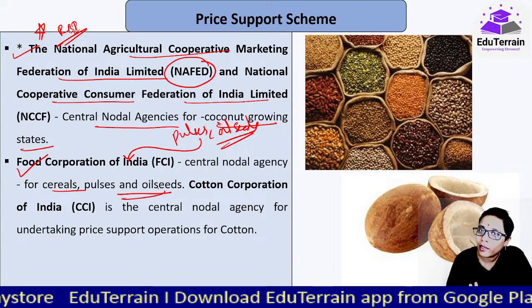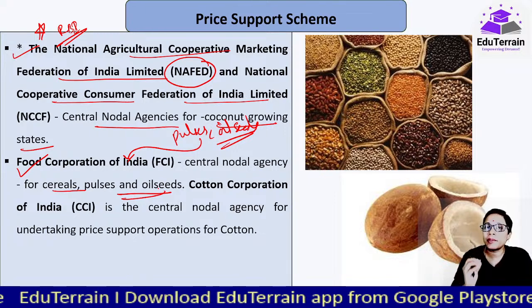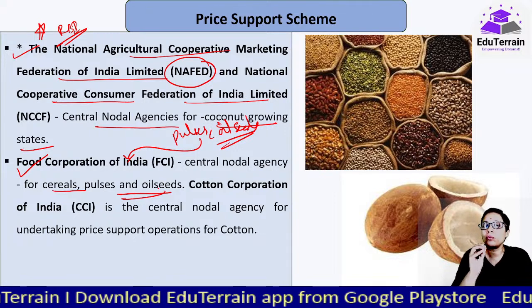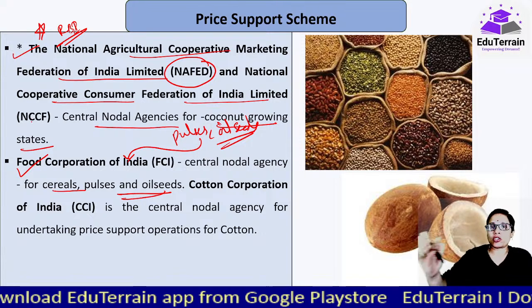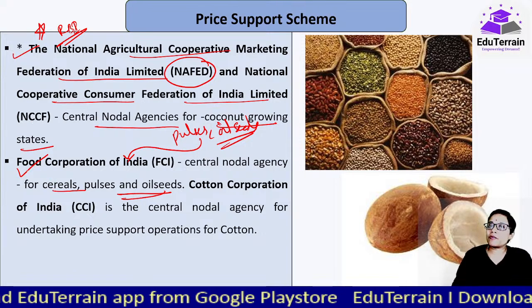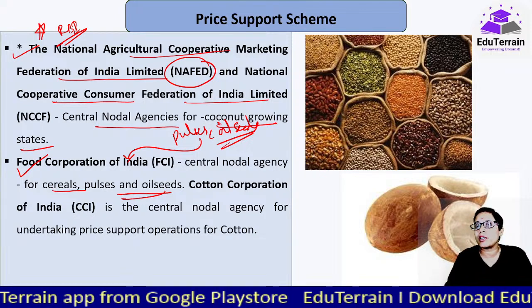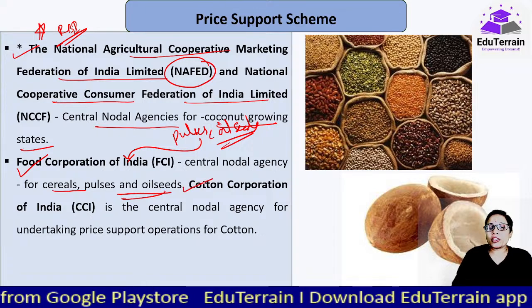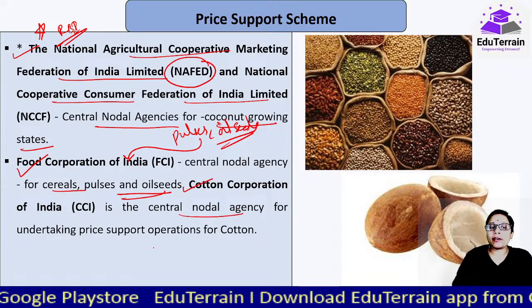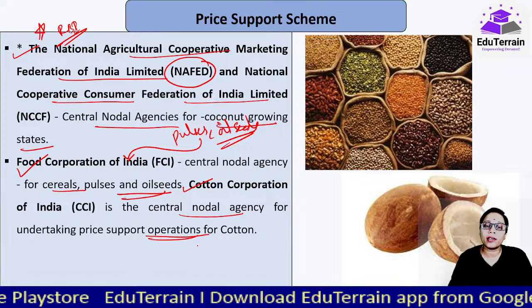And please be very, very careful, कौन सा organization, कौन से ministry के under आता है, that also will be important. So here NAFED and NCCF, Ministry of Agriculture and Farmers Welfare. FCI, that would be under the Ministry of Consumer Affairs, Food and Public Distribution. Cotton Corporation of India, it is a central nodal agency for undertaking the price support operations for cotton.